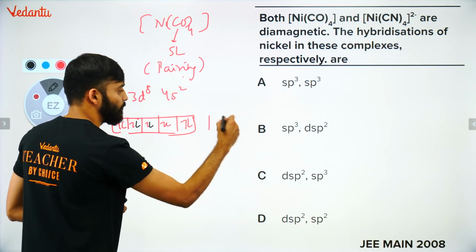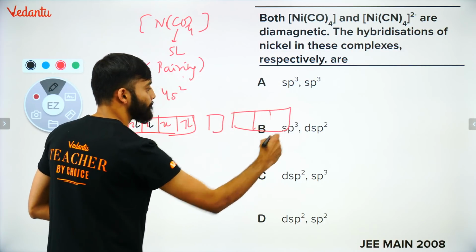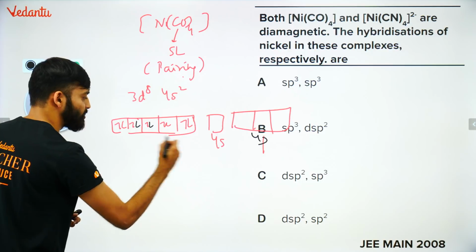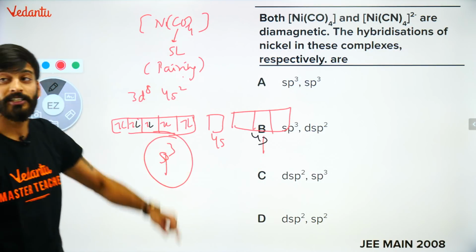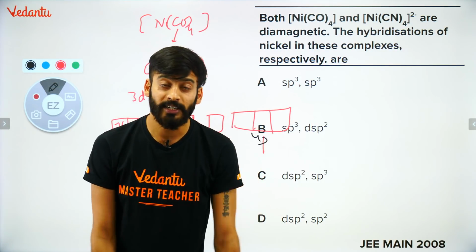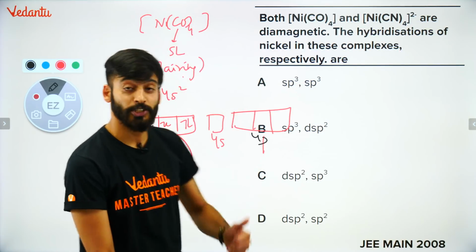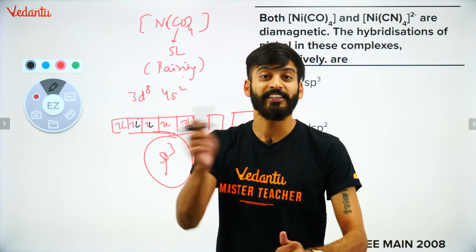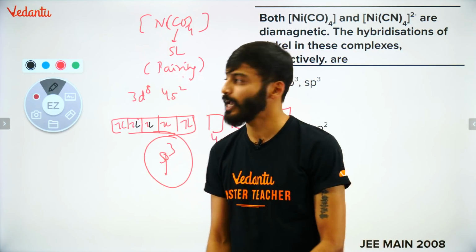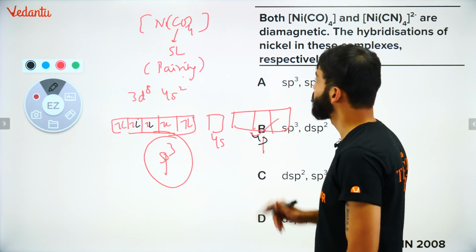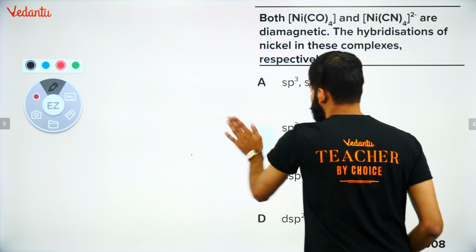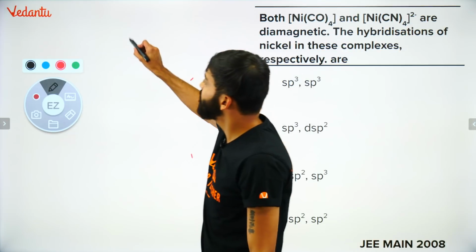You will get sp3 hybridization. ठीक है? Even though CO is a strong ligand, it will cause pairing. Everything will pair up and you will get sp3 hybridization. So first we'll get sp3. Let's go for the next one. What about the next one? Next one, Ni(CN)4.